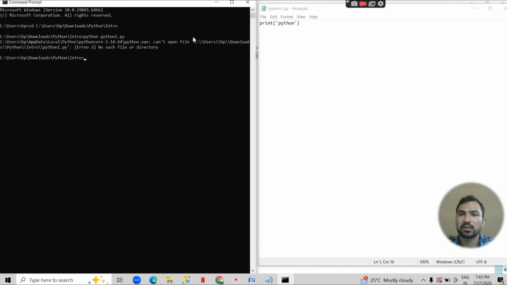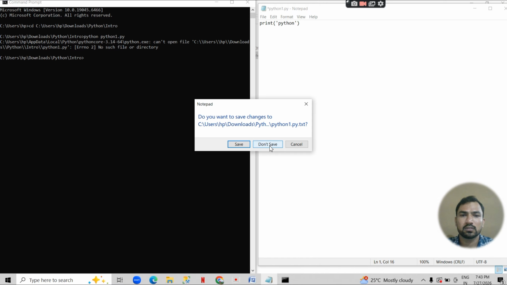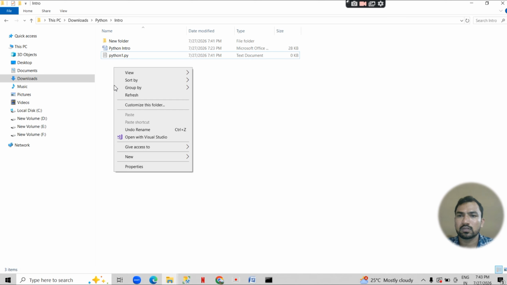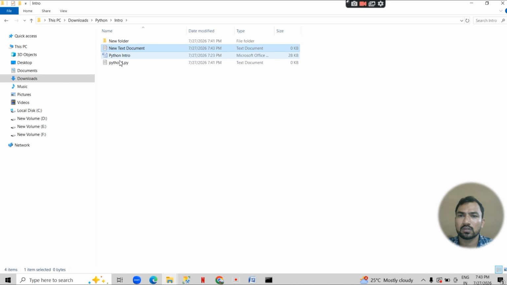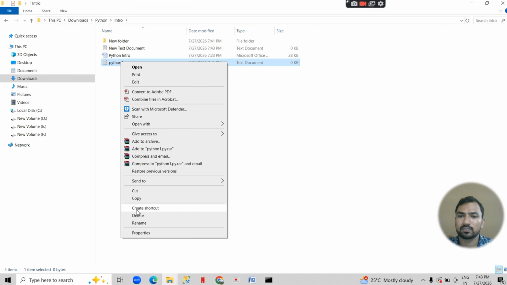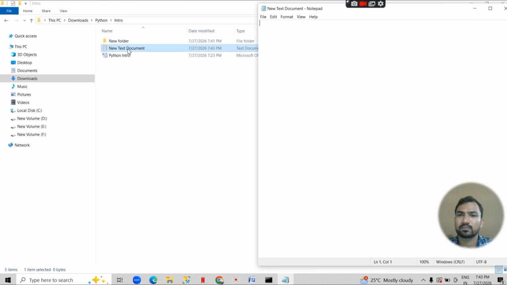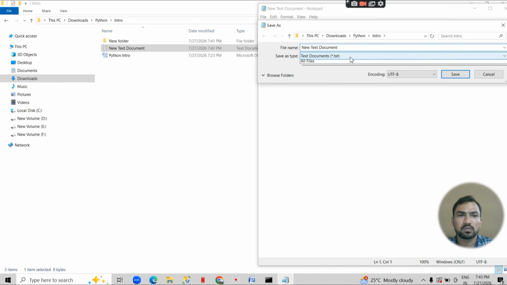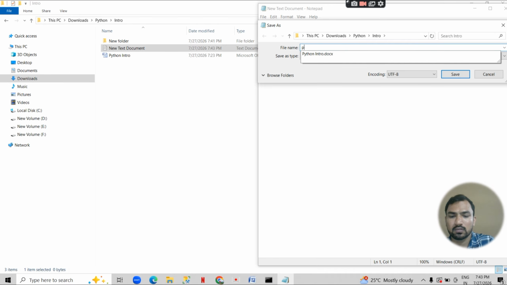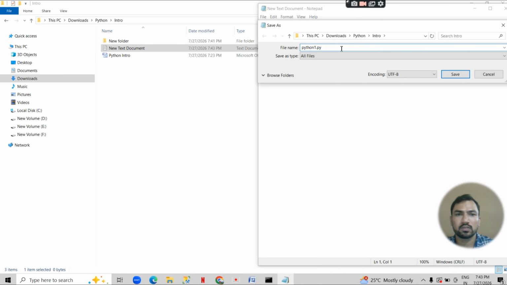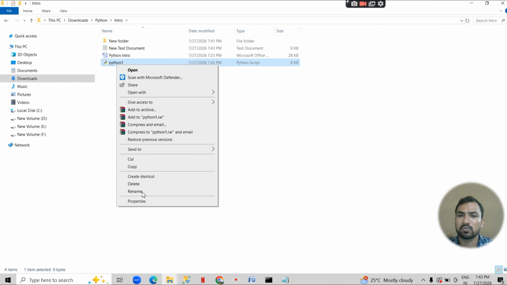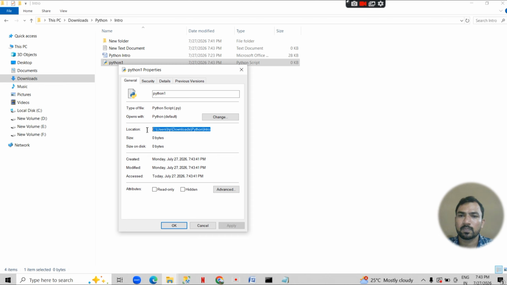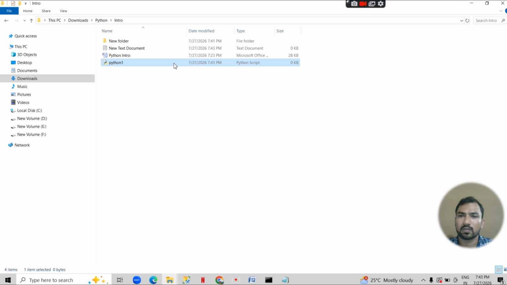This file was not properly created. We can create it another way. New file. We can delete this. Files, save as, all files, and here python1.py. Okay, we have now saved this file. We can copy the path and open this.